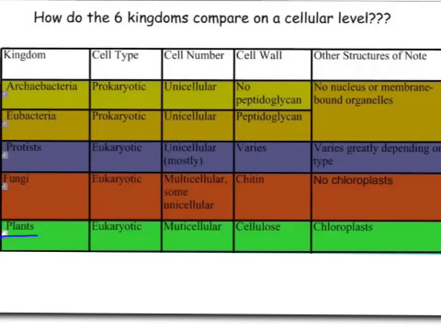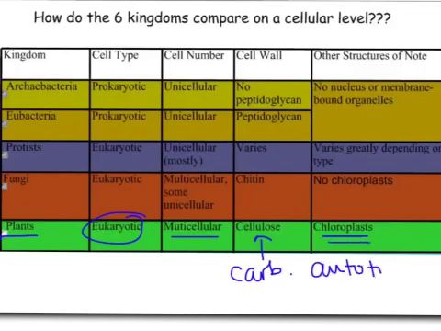Next kingdom, plants or Plantae. Again, eukaryotic, multicellular. Plants are multicellular. Their cell walls contain cellulose. This is another carbohydrate. And what we typically think about, cellulose makes up cell walls. We're specifically talking about plant cell walls in this case. And plant cells do contain chloroplasts. That means they are autotrophs, self-feeders, or producers. So the chloroplasts allow plants to go through photosynthesis, which we will talk about pretty soon.